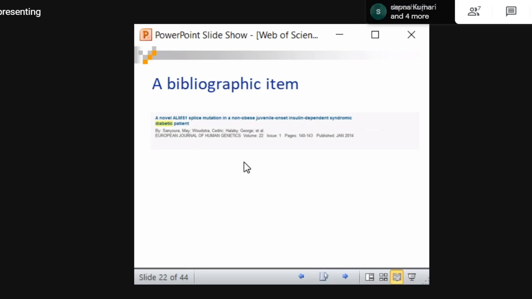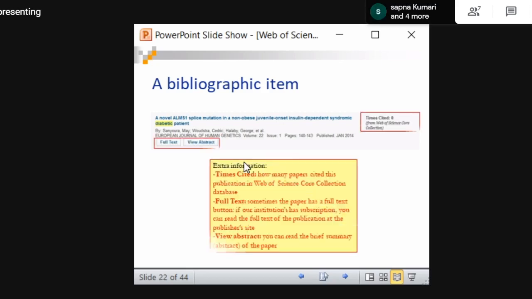I have taken this bibliographical item and I'll show you the examples. Here you can see things like times cited. That means this article has received 0 citations so far, that too in the Web of Science Core Collection only. There are other collections also, like the Chinese Citation Index and other indexes. In the core collection it received 0 citations, and there is an option for full text. If the university is subscribing to it, you will get full text. If not, you won't get full text, and you can always view the abstract.